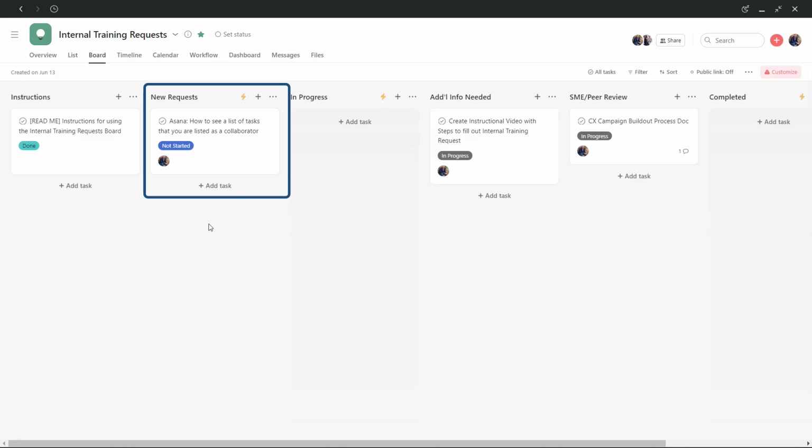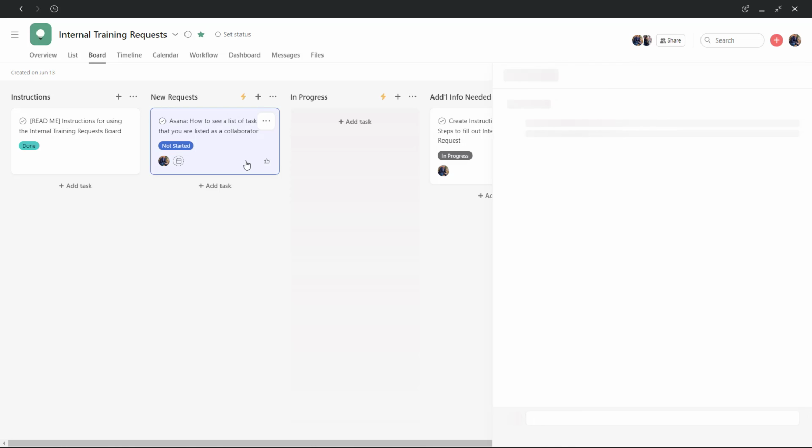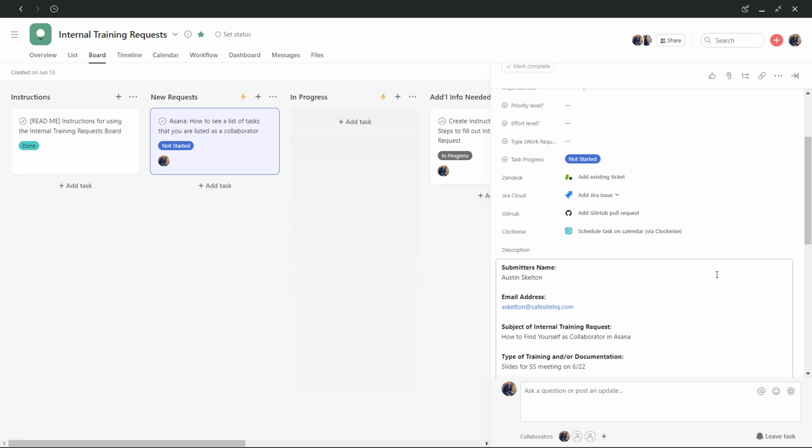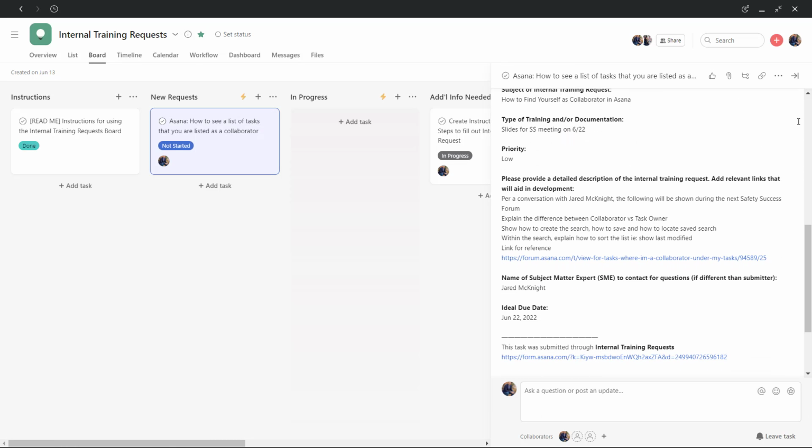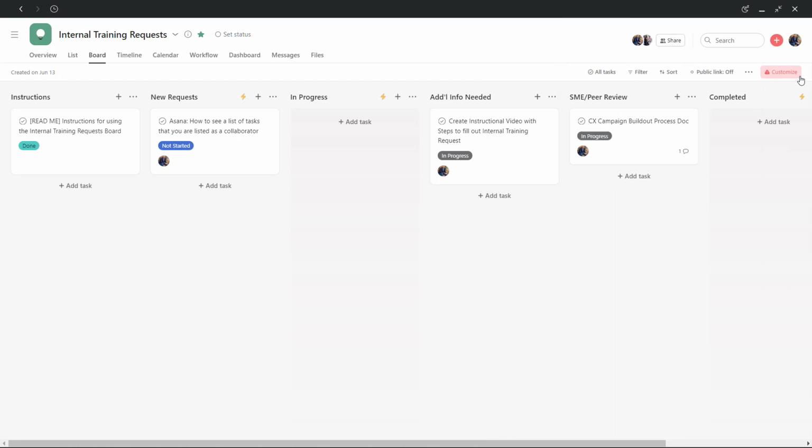As the assignee builds the training materials, the Asana card will move to In Progress, and the submitter and/or SME will be added as the collaborator. After a first draft is complete, the card will move into the SME peer review column, and collaborators will be notified to review the material and ensure all information is correct before moving the card to complete.